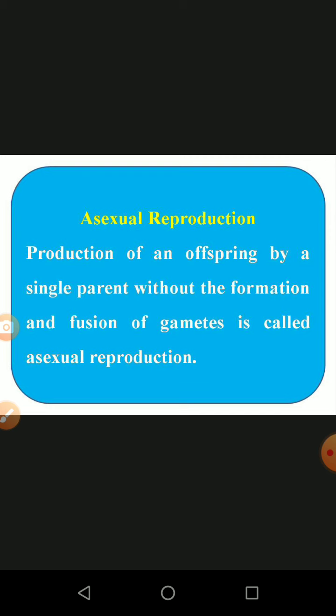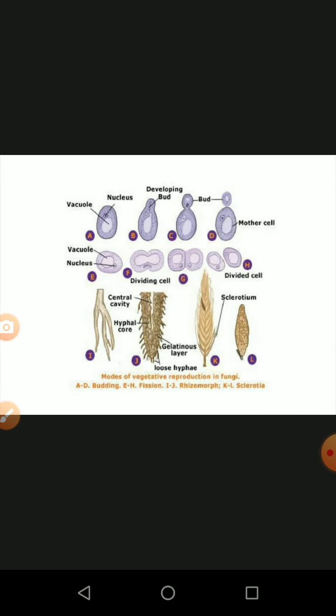and fusion. There is no gamete, there is no male plant and female plant, there is no egg cell and there is no sperm cell, only the spores. By means of spores the organism is reproduced. That is called asexual reproduction. And this is the diagrammatic representation of asexual reproduction, how the organism is going to be divided.